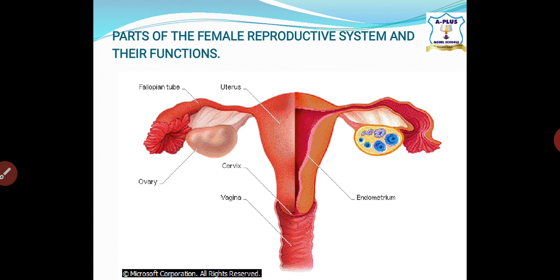Its smooth muscles in the walls greatly increase in number during pregnancy. That means after the embryo has been taken in, it has turned to pregnancy. Contraction of the uterus eventually expels the fetus. When the uterus begins to contract, it expels the fetus and its placenta during birth.